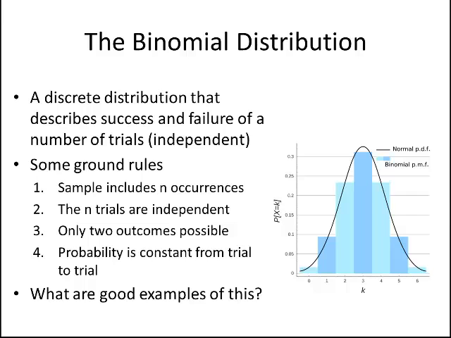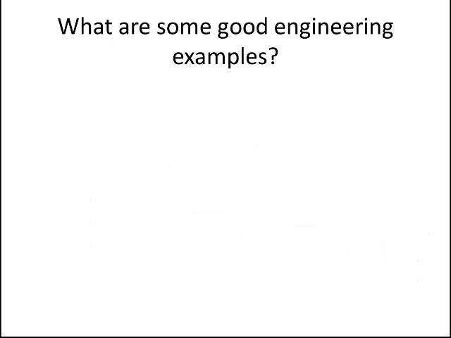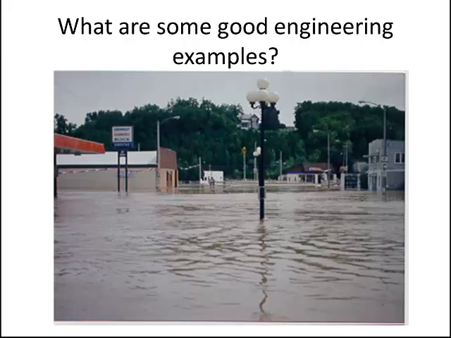Okay, so let's look at some engineering examples of this. One example is thinking about flooding. We'll go over two different flooding examples in engineering. The first is, this is a picture of Darlington. Darlington has had a long history of flooding issues related to the Pecatonica River overflowing its banks and at times completely flooding out the downtown portions of Darlington.